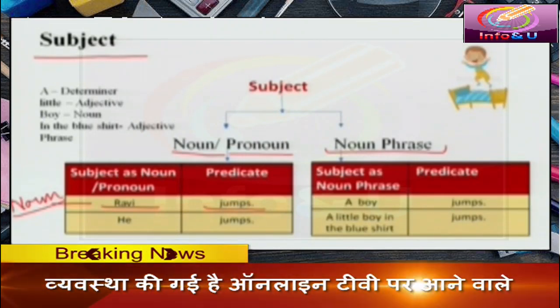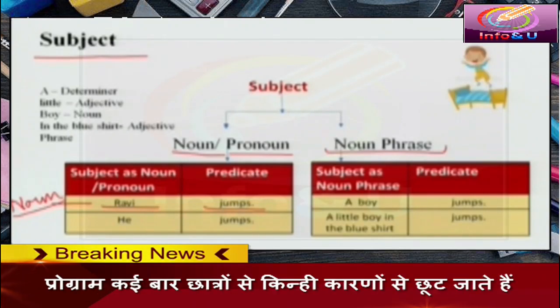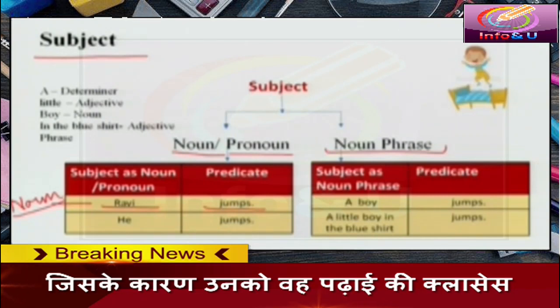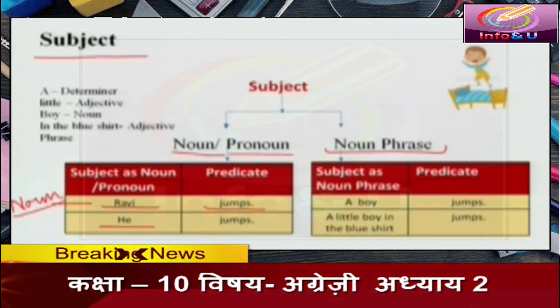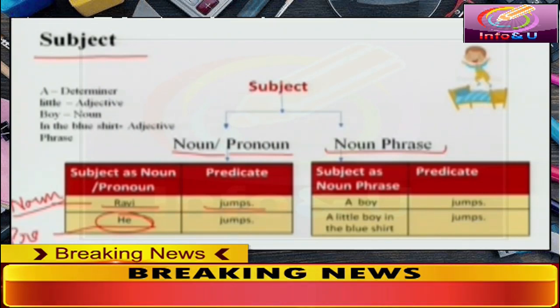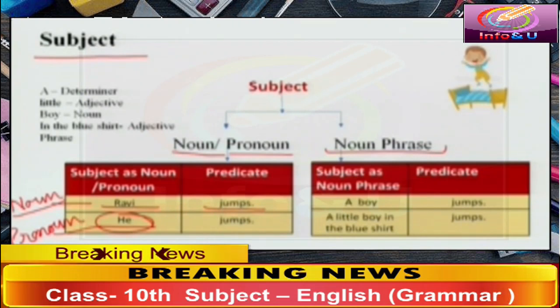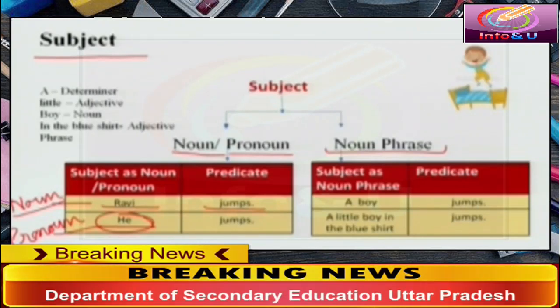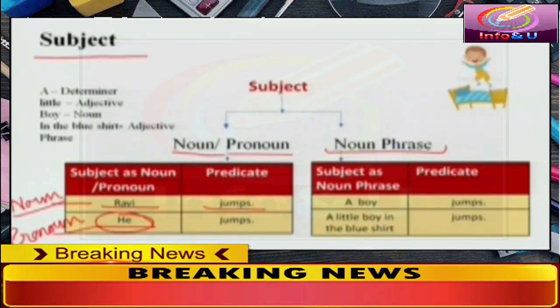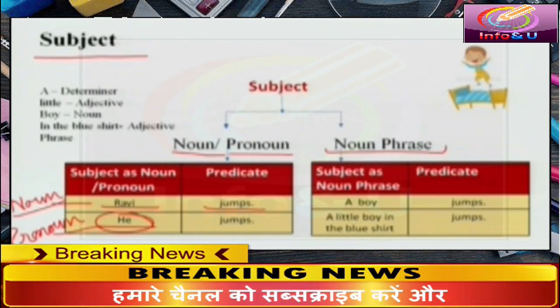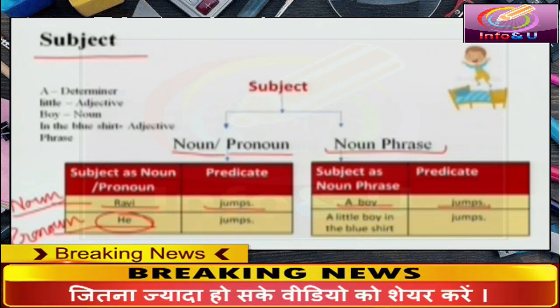Suppose we do not know the name of this boy. What will the sentence become? He jumps. The word he replaces the noun. He is a pronoun. Here we have pronoun as a subject. Let's elaborate this sentence further. A boy jumps.